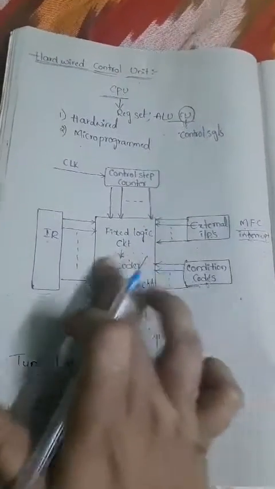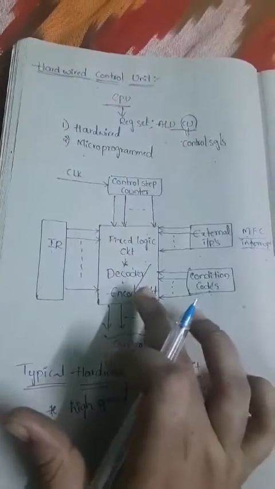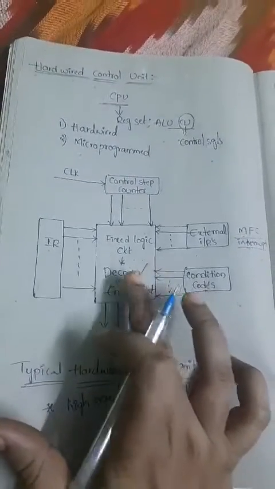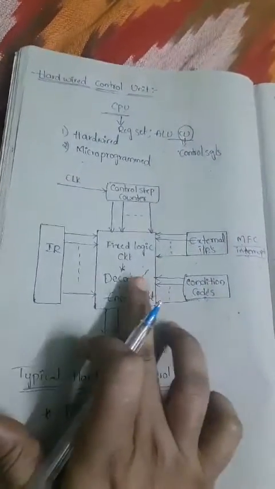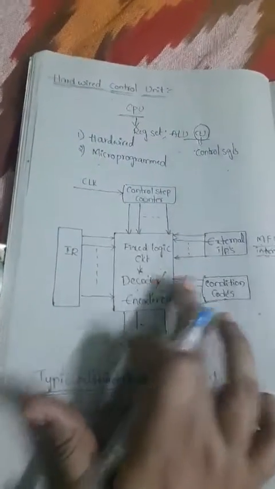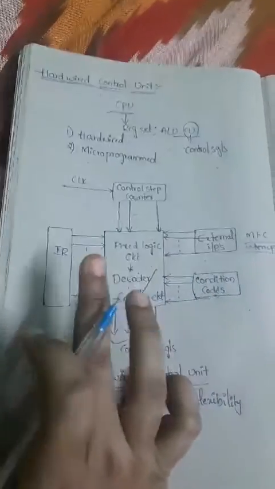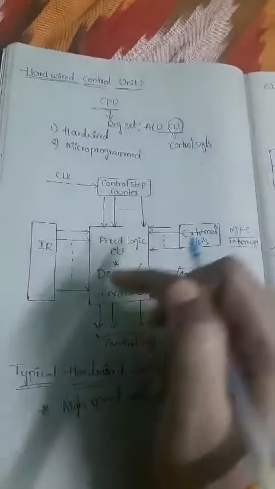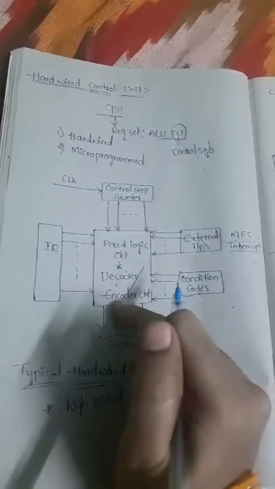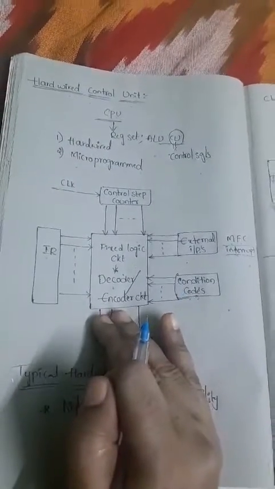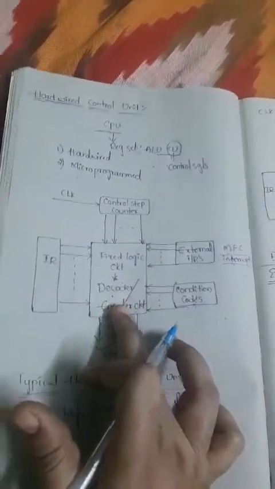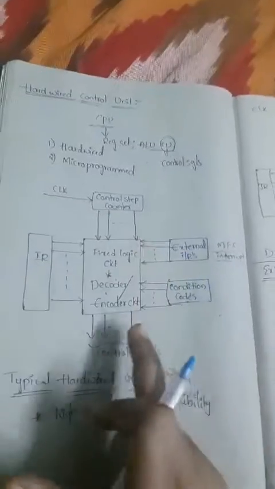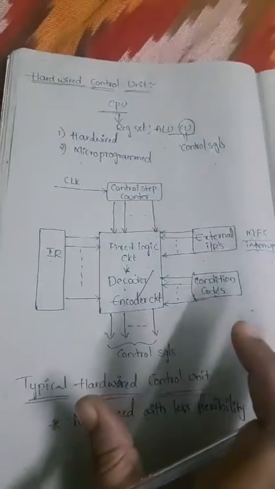Okay, so coming to the decoder and encoder circuit block, it is a combinational logic circuit that generates the required control output depending on the state of all its inputs. It generates the control signals depending upon all the input states. That means we have a decoder and encoder circuit, no? It is a combinational circuit based on all these inputs information, and it generates the control signals.